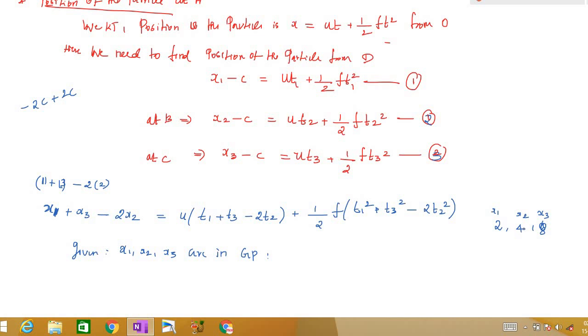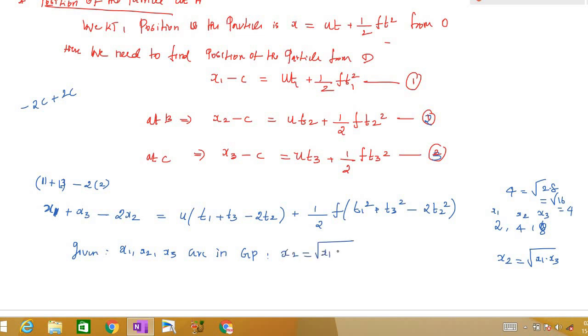I can write x2 as square root of x1 into x3. You can see here I can write 4 as square root of 2 into 8, that is square root of 16. So I can write the middle number as the square root of the product of the other two. Since x1, x2, x3 are in GP, I can write x2 as square root of x1 into x3.